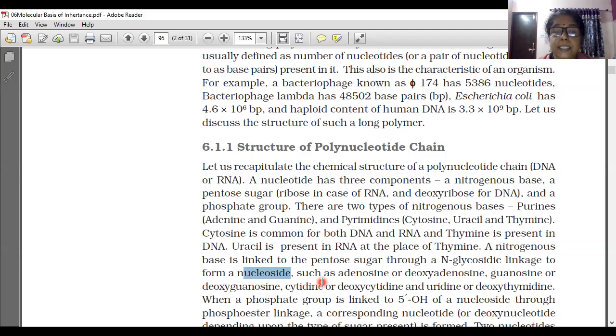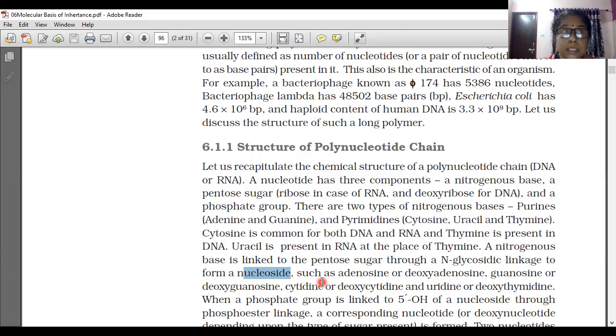Nucleosides such as adenosine or deoxyadenosine, guanosine or deoxyguanosine, cytidine or deoxycytidine, uridine or deoxyuridine will be formed. Deoxythymidine will be formed like that.